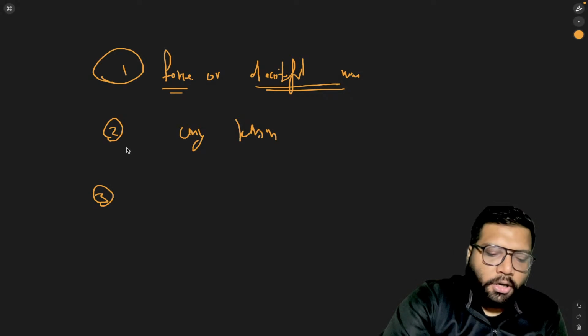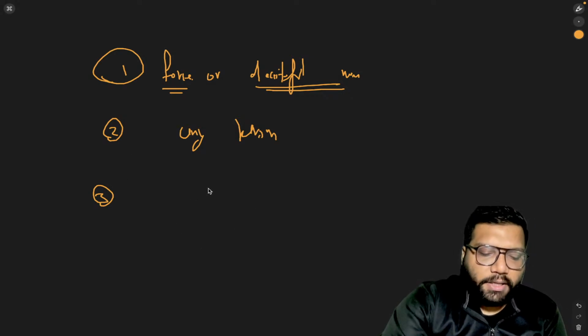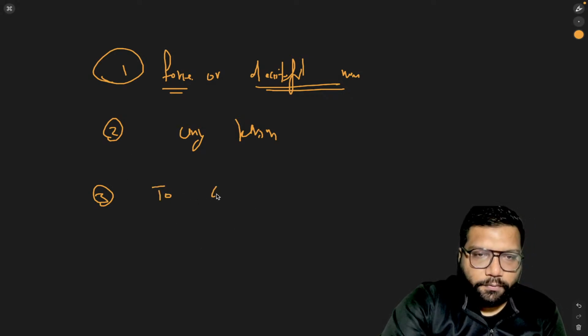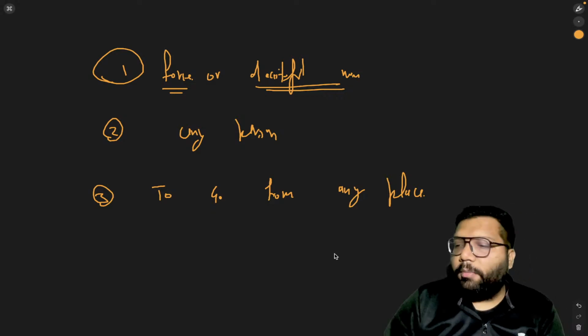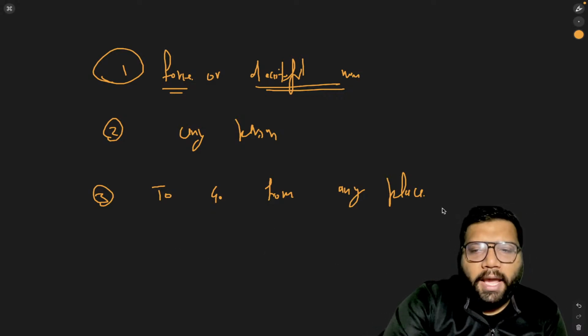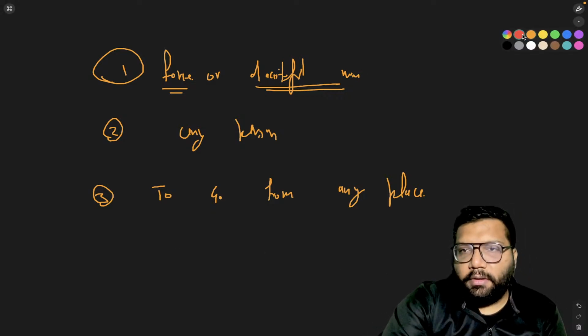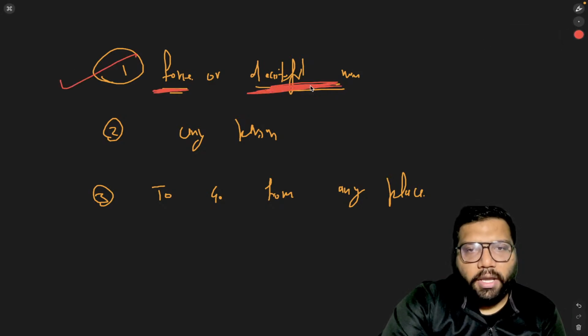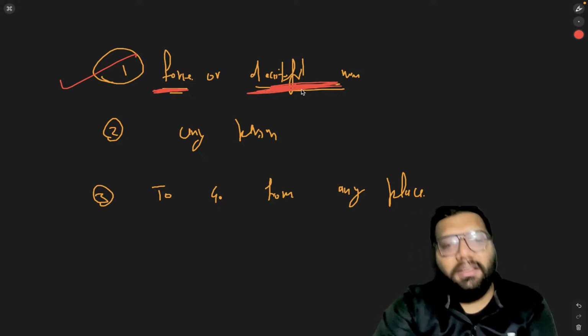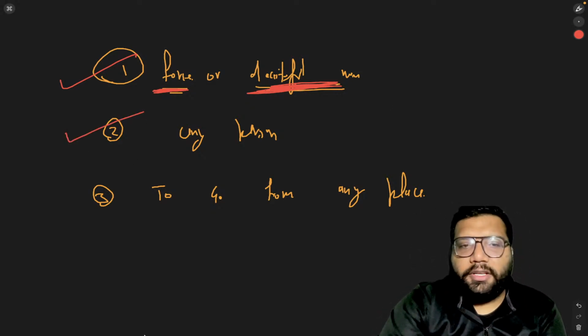Third essential: to go from any place. Force, coercion, deceitful; deceitful here means to deceive any person irrespective of age.